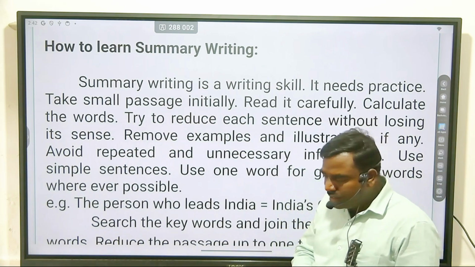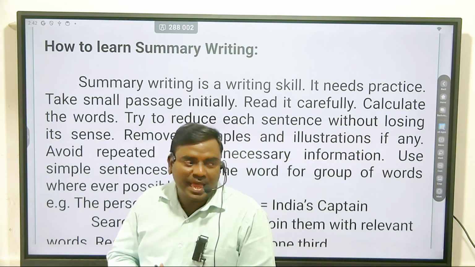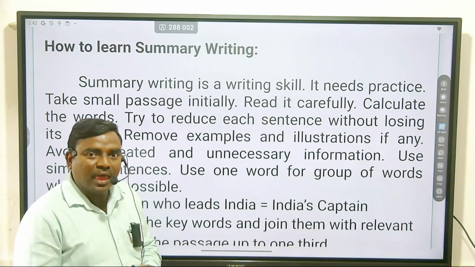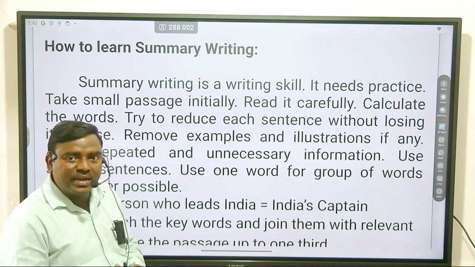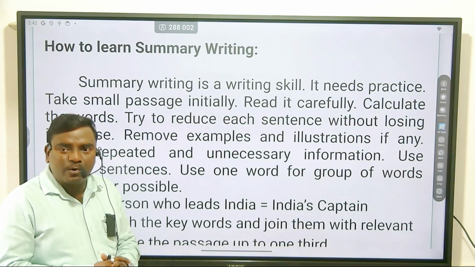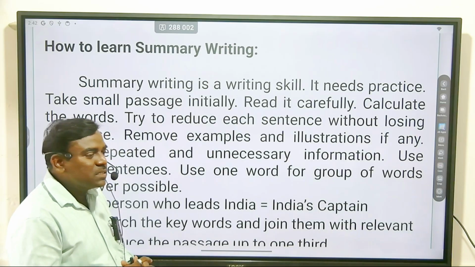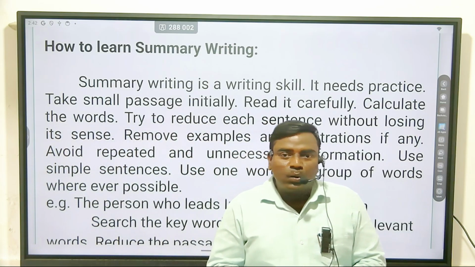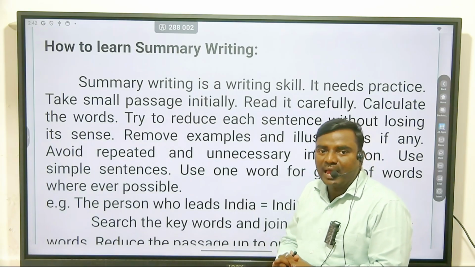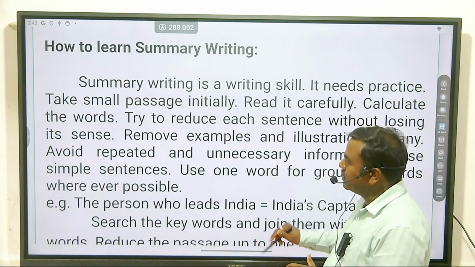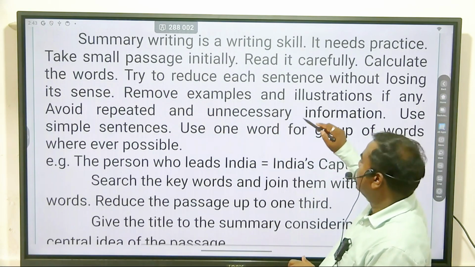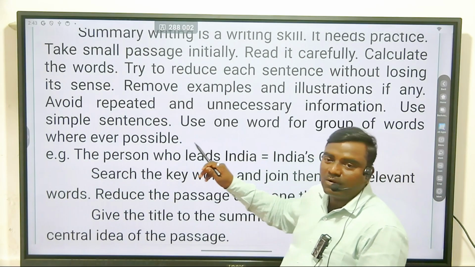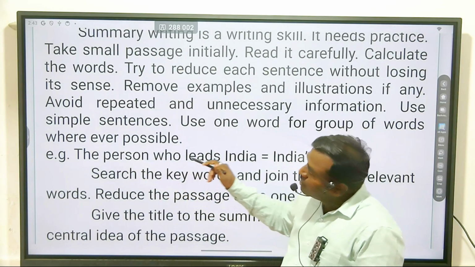Then remove examples and illustration, if any. Avoid repeated and unnecessary information. Use simple sentences. Use one word for a group of words wherever possible. Look at one example, one sentence which is on the smart board.